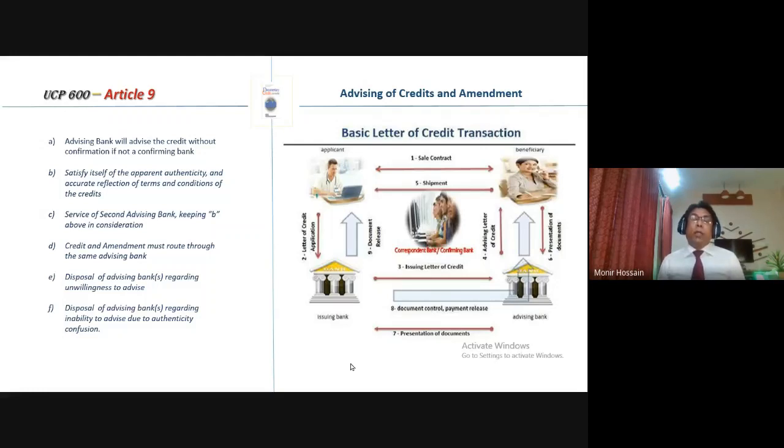So the advising bank's functions are mainly to confirm the apparent authenticity of the letter of credit that it has received at its counter, and to check the terms and conditions for non-violating clauses or phrases in that letter of credit, those that are subversive to state law, FATF rules, or other guidelines of TBML and CFT.